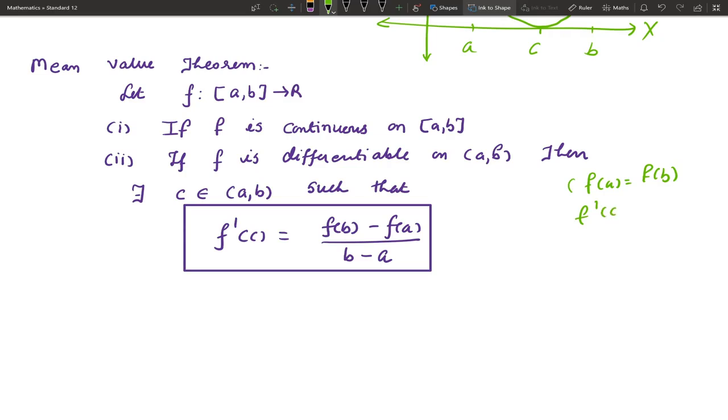So you will get f prime C equal to 0. That is your Rolle's theorem. So Rolle's theorem is nothing but a particular case of the mean value theorem.